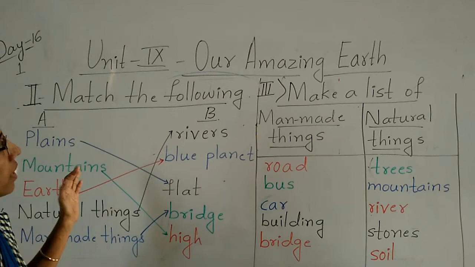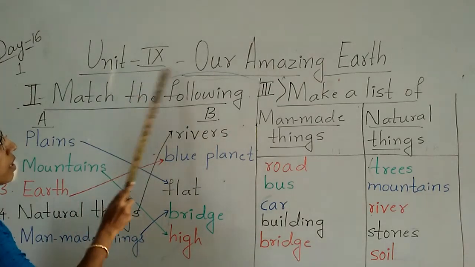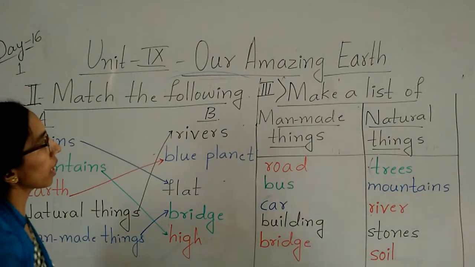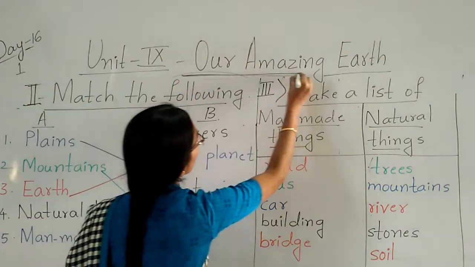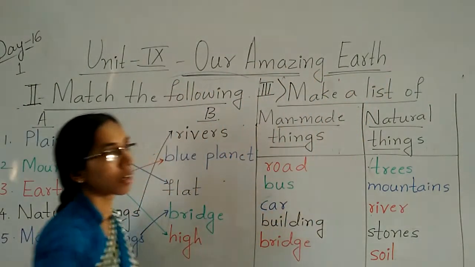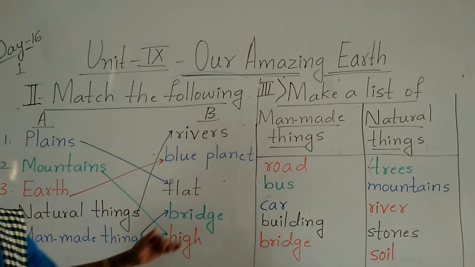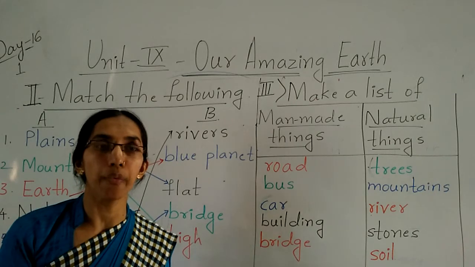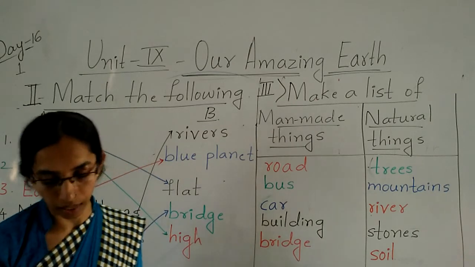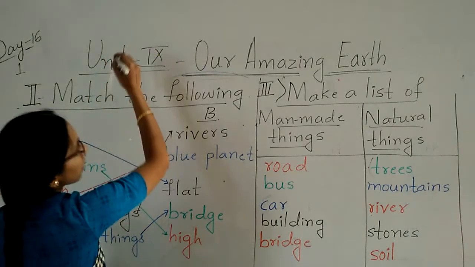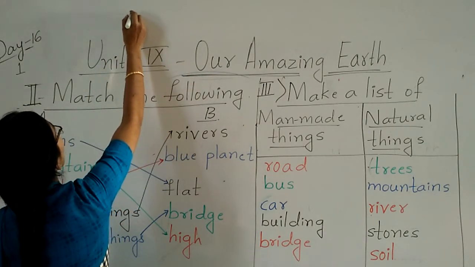So write the day and date, unit number, lesson number, and then complete the classwork. You have to copy down everything, whatever I gave: fill in the blanks, match the following, and make a list of man-made things and the natural things. So all these things you have to write one time. Okay, children?